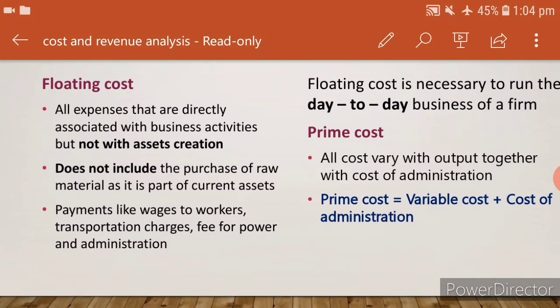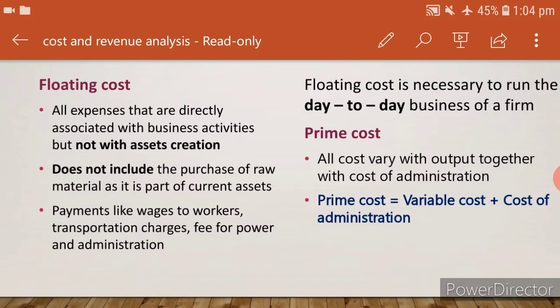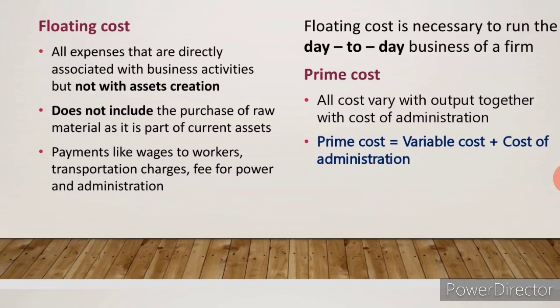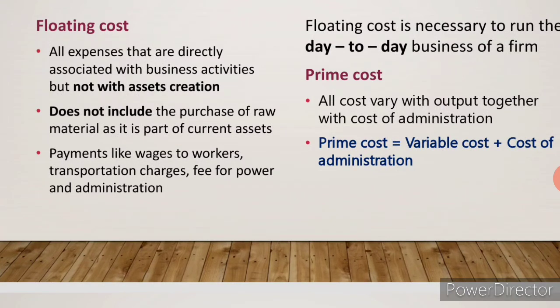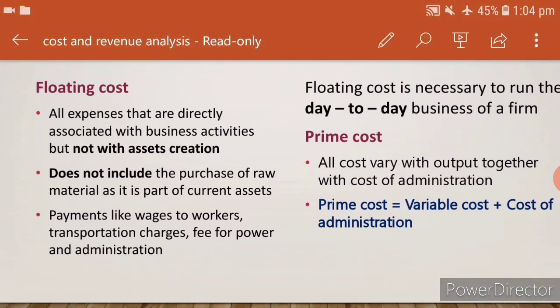Expenses that are directly associated with business activities but not with asset creation do not include purchase of raw material, which is part of current assets. But payments like wages to the worker, here there is no creation of asset. Then transportation charges, not the creation of an asset.